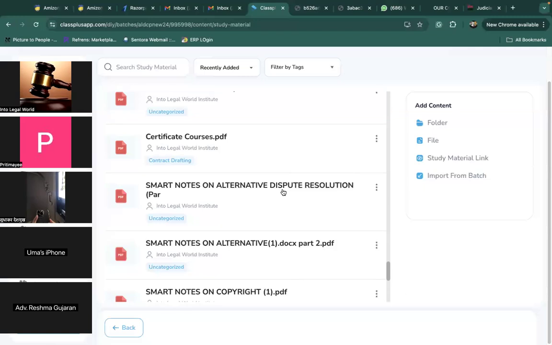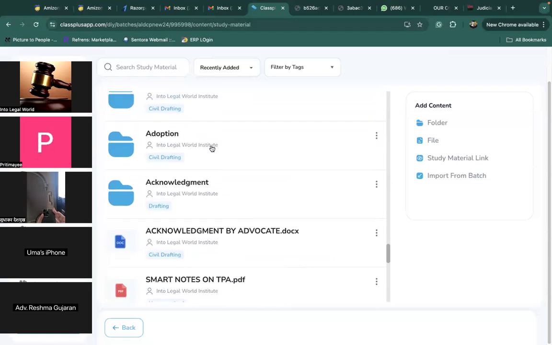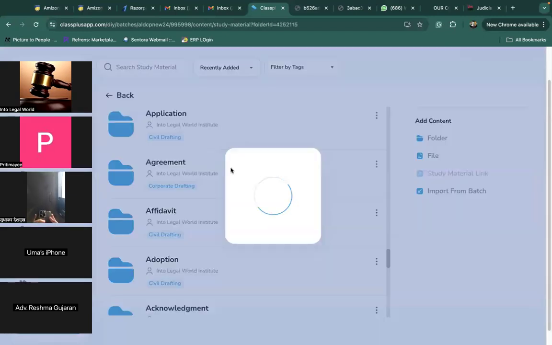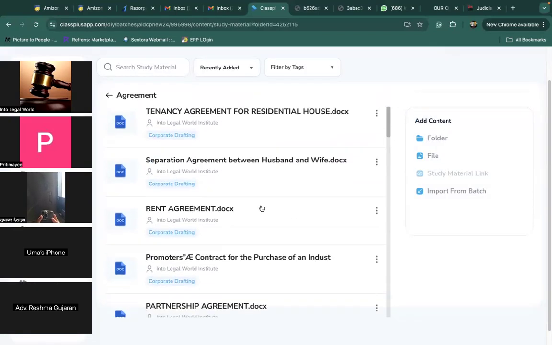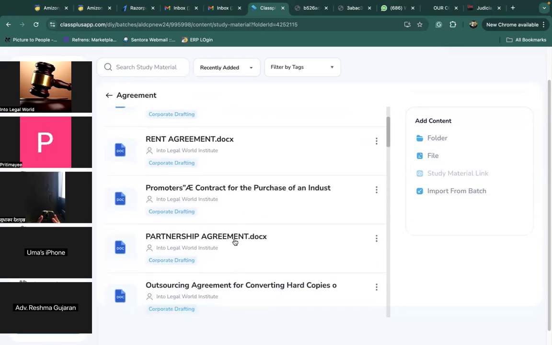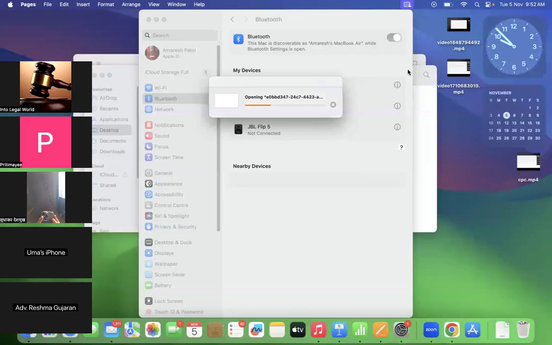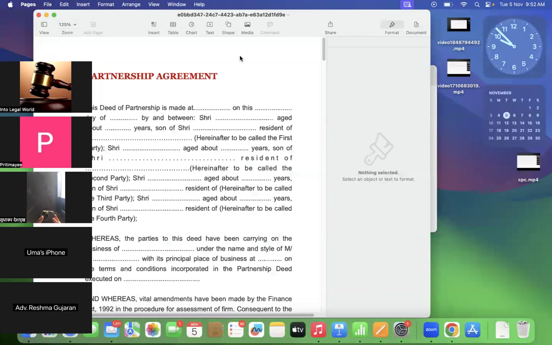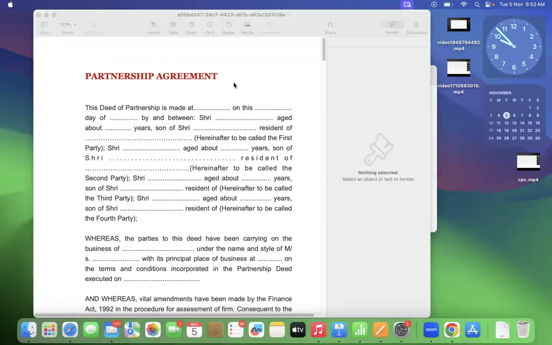Apart from the notes, we have also updated drafts, right? Let's say agreement. If you click on agreement, you'll be able to see several drafts in front of you. Now let's say you want to read a partnership agreement, so click on partnership agreement, and you will be able to download it, or you'll be able to see it on your screen. Now here is the partnership agreement, right? Here is the partnership agreement. Are you able to see the partnership agreement?